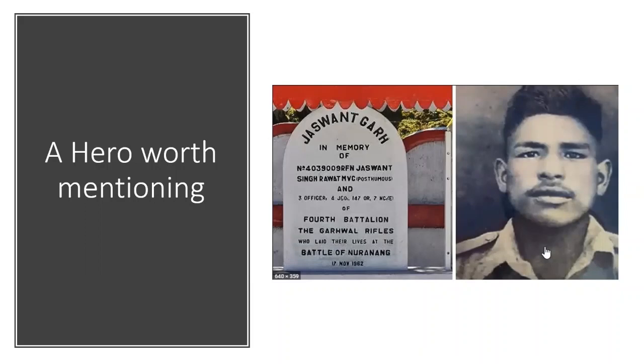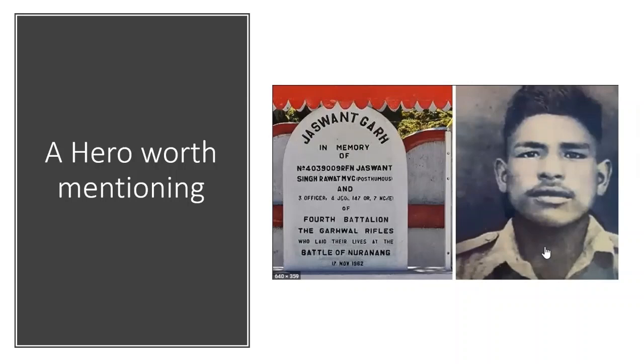So Rifleman Jaswant Singh was serving in the 4th Battalion of the Garhwal Rifles, and on 17th of November, the battalion was subjected to repeated Chinese assault. Now, there was a medium machine gun, or MMG, if you have heard, located nearby, which was causing much destruction to the Indian post. So Jaswant Singh, together with Lance Naik Trilok Singh Negi and Rifleman Gopal Singh Gusain, did a daredevil and unbelievable act.